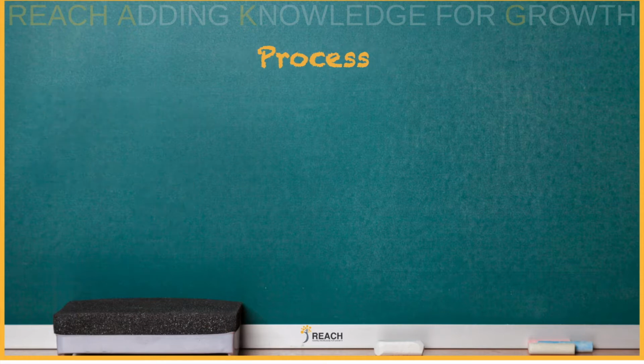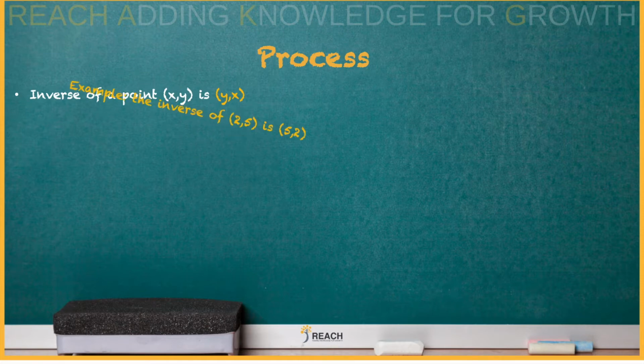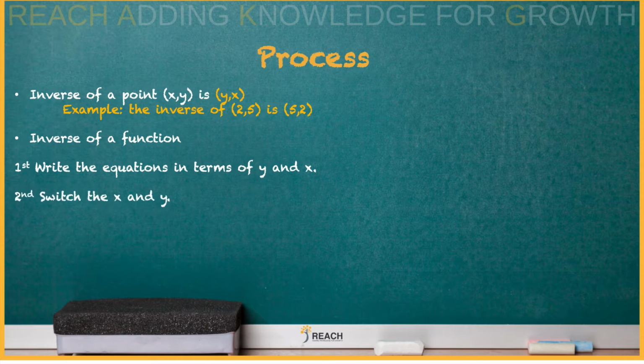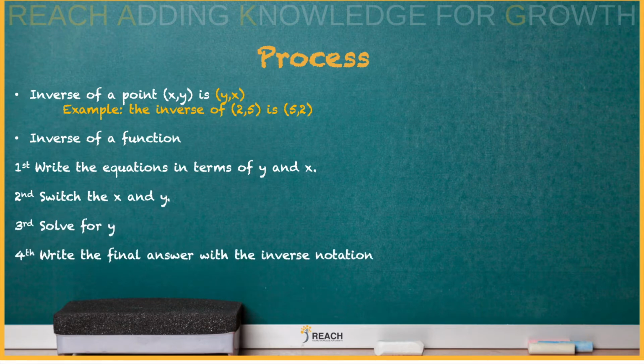So what's the process? The first thing is the inverse of a coordinate point (x, y) is (y, x). You just switch them. So the inverse of (2, 5) is (5, 2). Now let's find the inverse of a function. First, write the equation in terms of y and x. Second, switch x and y. Third, solve for y. And lastly, write the final answer with the inverse notation.